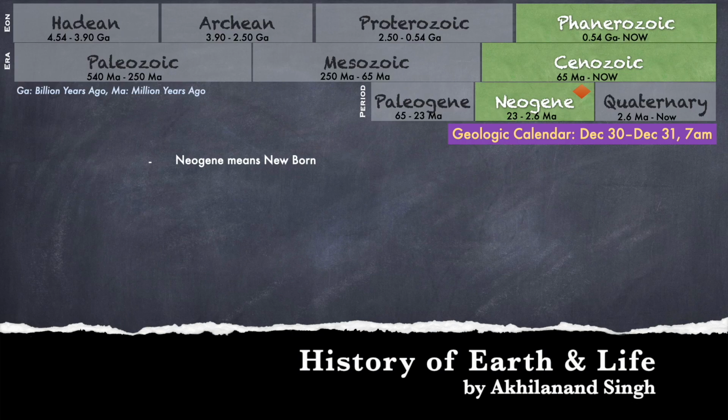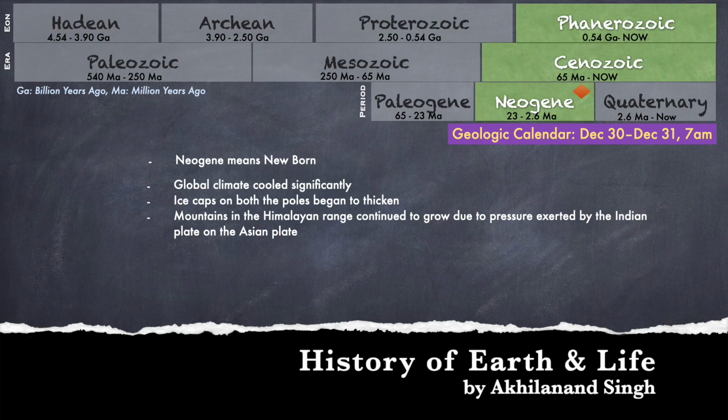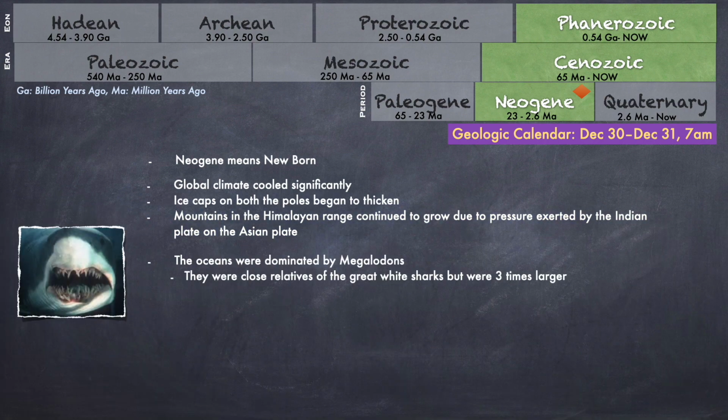The Neogene period encompasses the interval between 23 million years to 2.6 million years ago. In geologic calendar, it is shown as the time between December 30th to December 31st, 7 am. The word Neogene means newborn, as it is the relatively newer part of Earth's history. The global climate cooled significantly. Ice caps on both the poles began to thicken. Mountains in the Himalayan range continued to grow due to pressure exerted by the Indian plate onto the Asian plate. The oceans were dominated by megalodons. They were close relatives of great white shark but were 3 times bigger than them.